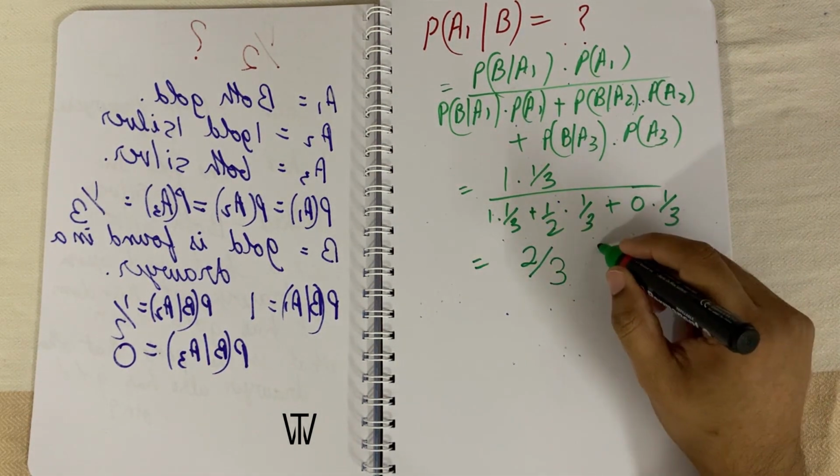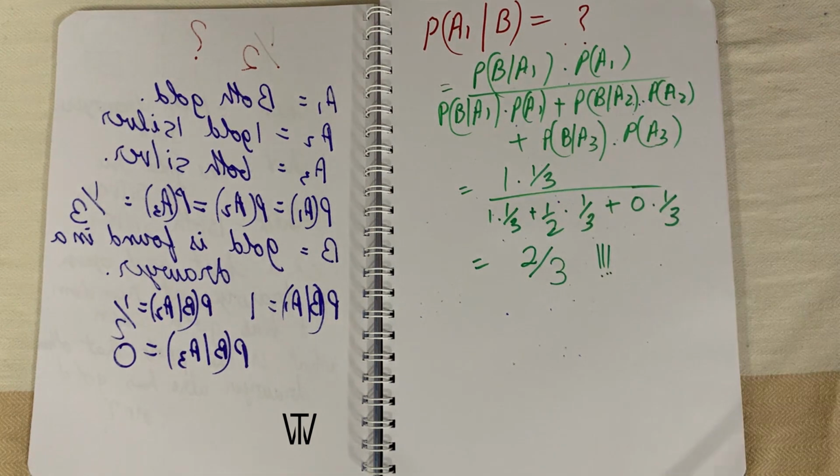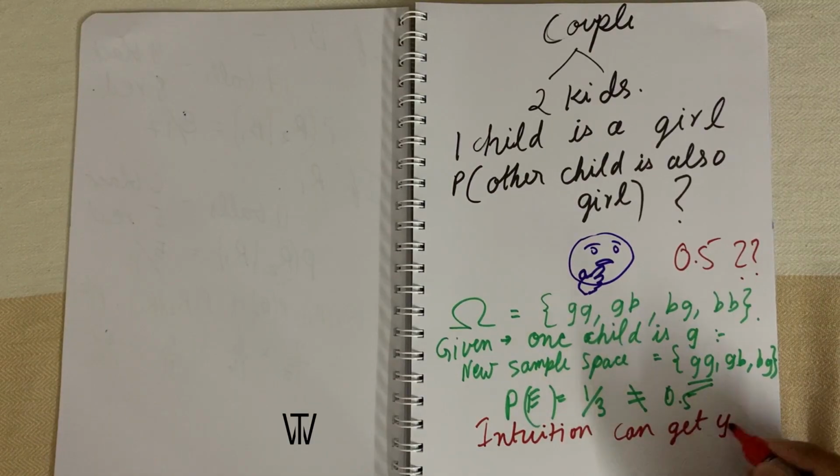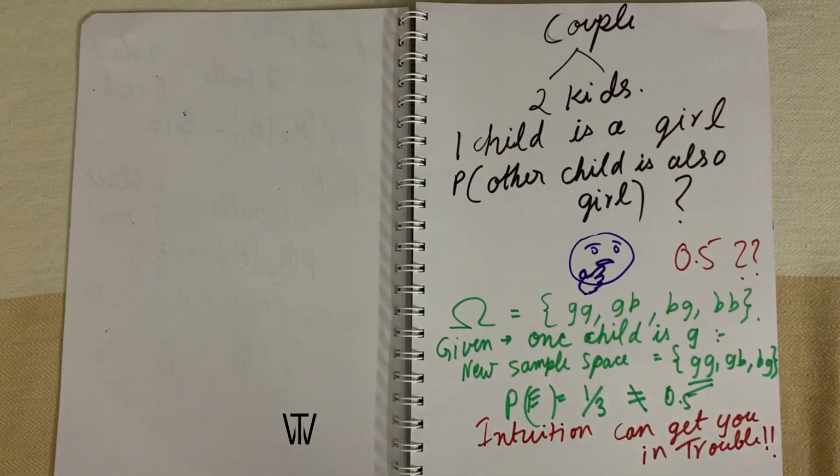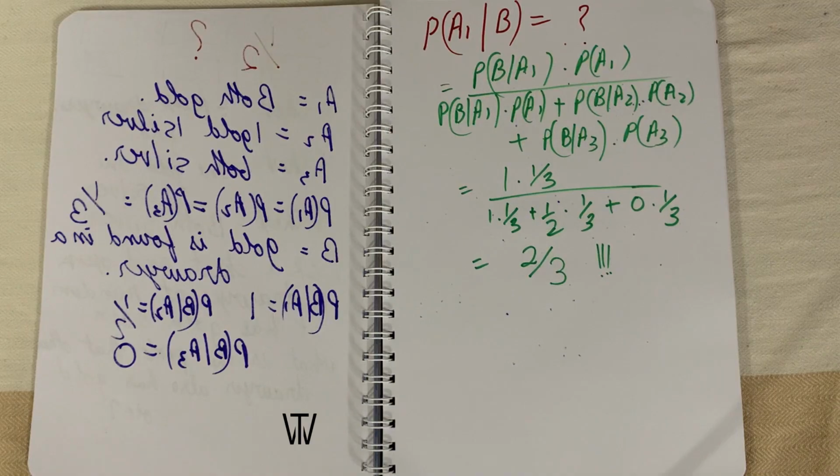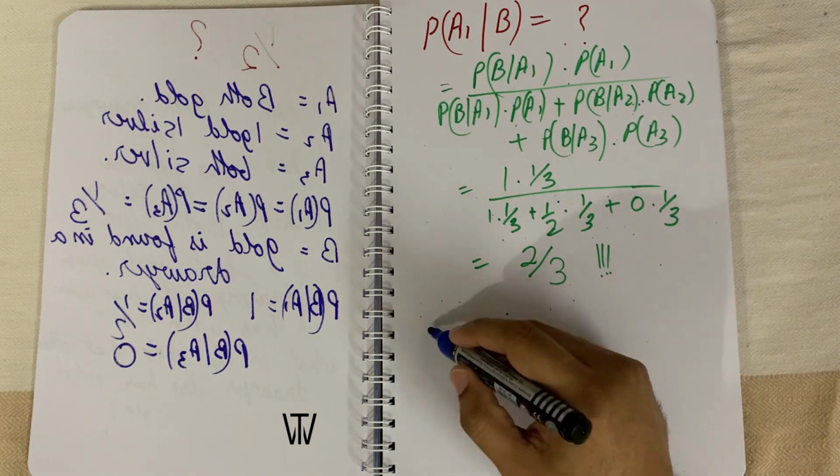Your intuition said it would be 1 by 2. Remember, I told you that intuition can get you in trouble on the streets of data science. See, I did tell you that.